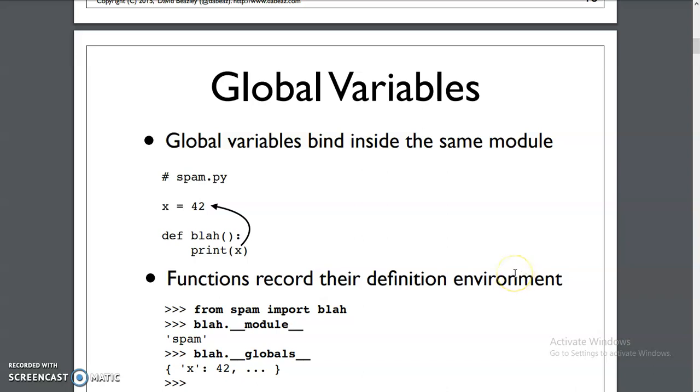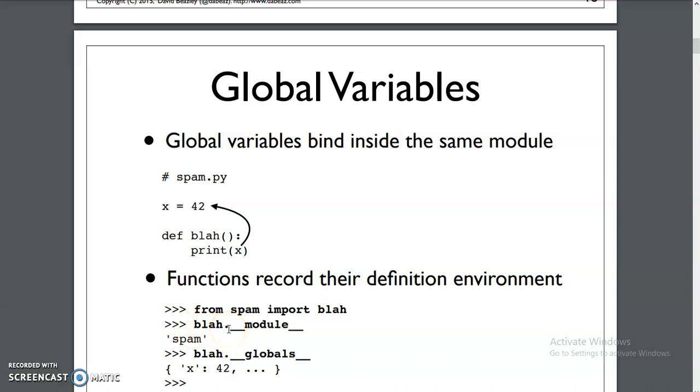Now, global variables in modules. Say for example I have variable x as a global variable in the spam file, and the same variable is accessed in the blaf function. Whenever you import that particular module, from spam we import the function blaf. Whenever you want to check what variables and what global variables we have in that particular module, you can check like this.